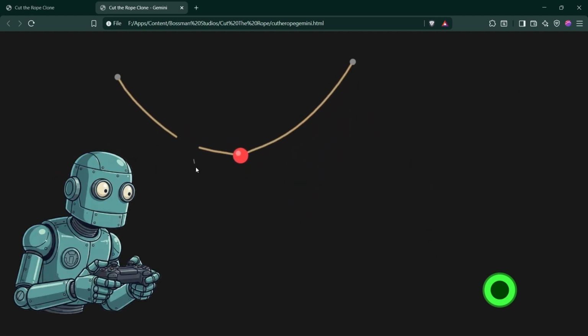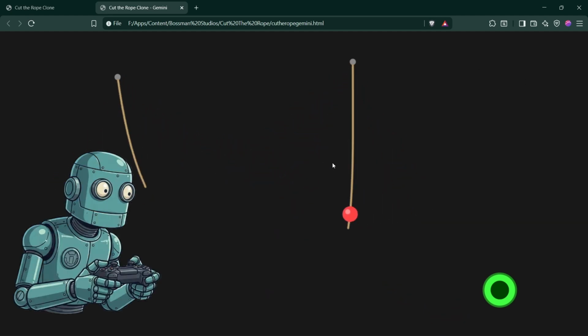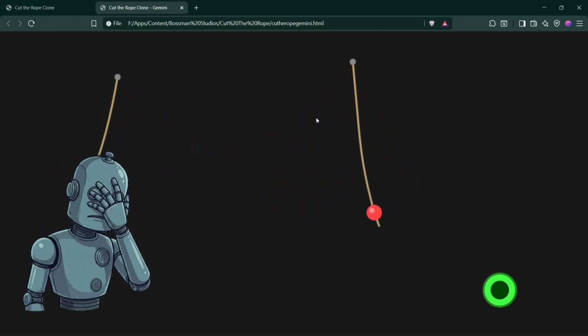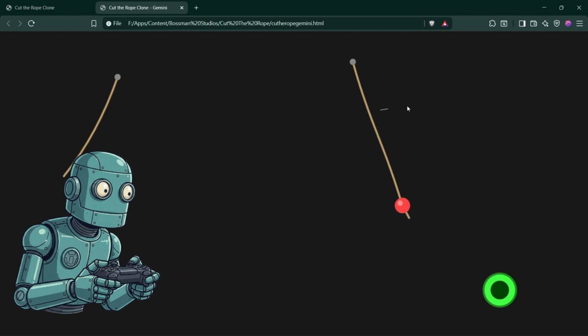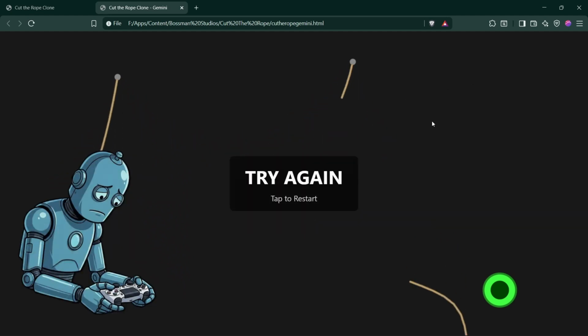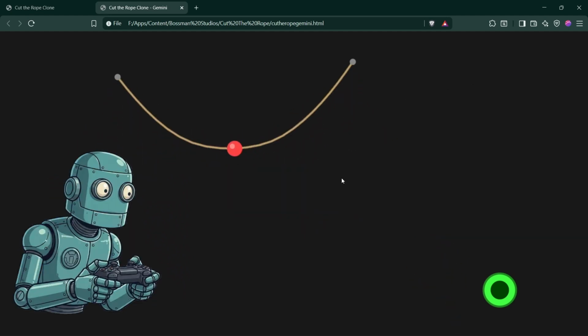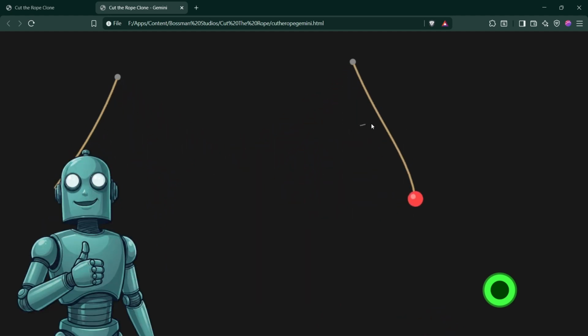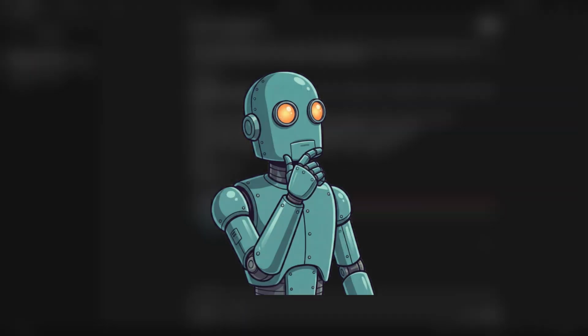No matter how perfectly I timed the cuts, the momentum just wasn't strong enough. The ball never quite reached the goal. Either the physics weren't tuned enough, or I'm just really bad at this. Still, overall, this second attempt from Gemini was really impressive, especially from a level design and problem-solving perspective. I explained the issue to Gemini, and without talking too much, let's see the final attempt.